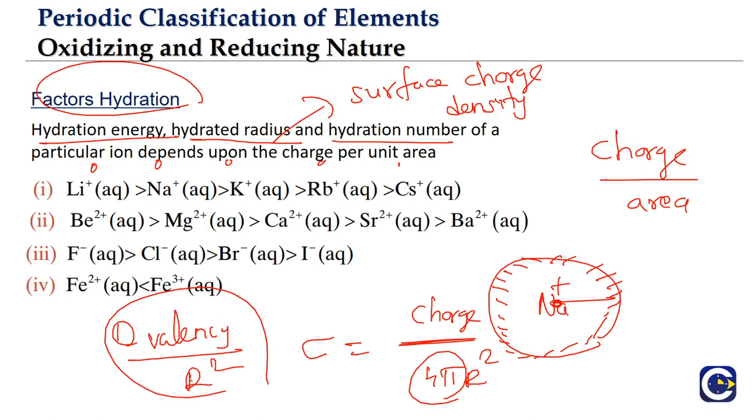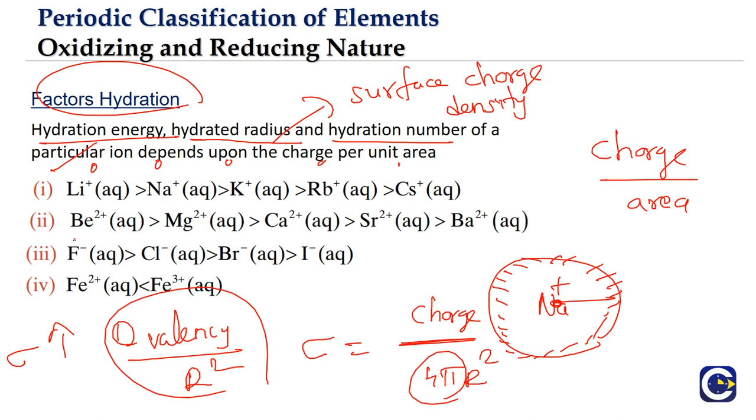Which will have least radius? Lithium is going to have the least radius, which means in that particular case the sigma is going to be very high. When sigma is high, right, what does it mean? It means that lithium plus is going to be hydrated very heavily. It is going to release large amount of hydration energy. At the same time, its hydration number is also going to be more.